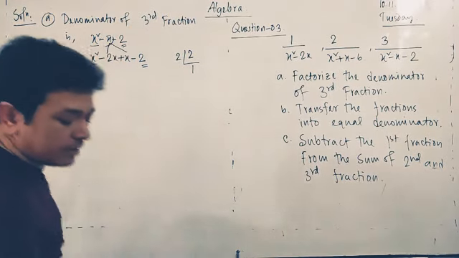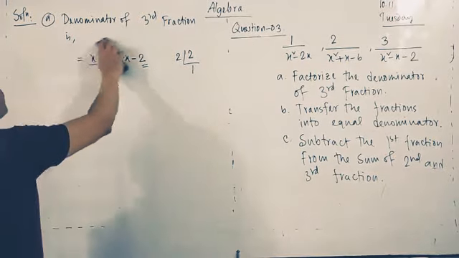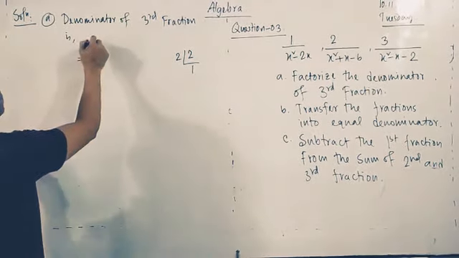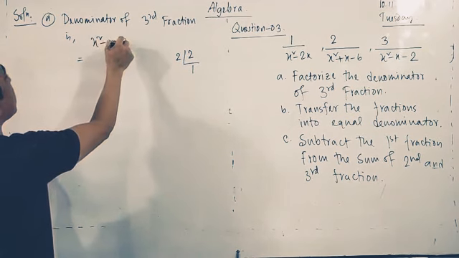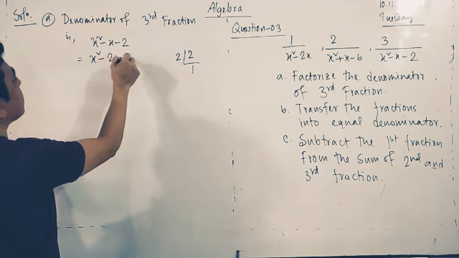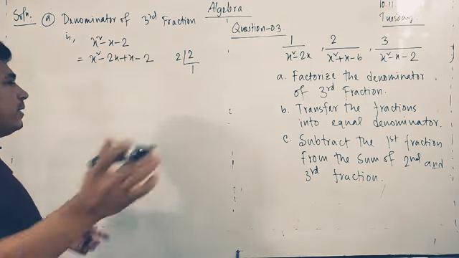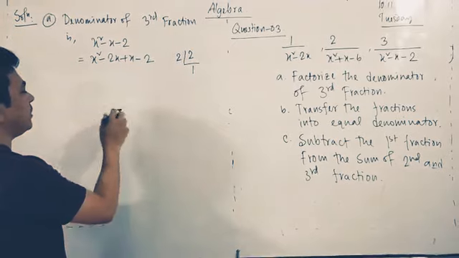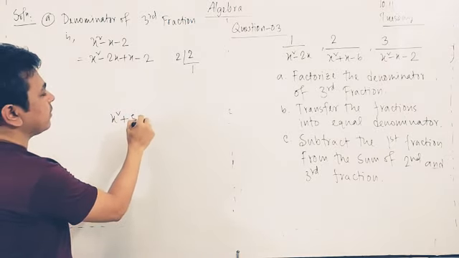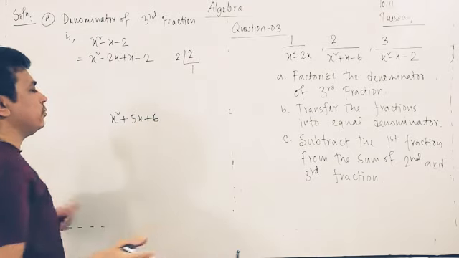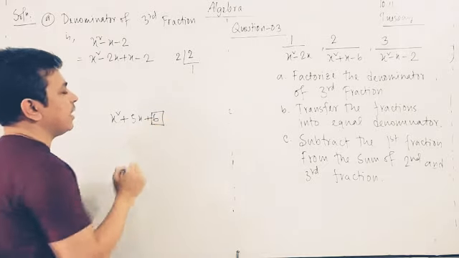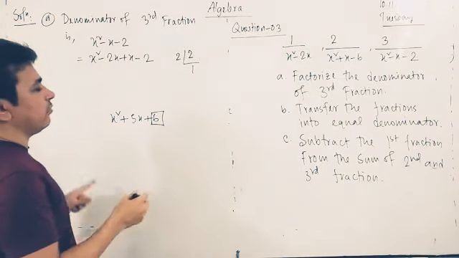So I am writing again: x square minus x minus 2. So we can write x square minus 2x plus x minus 2. I am giving one more example here. Look, x square plus 5x plus 6, for example. You have to target the last term and factorize it.